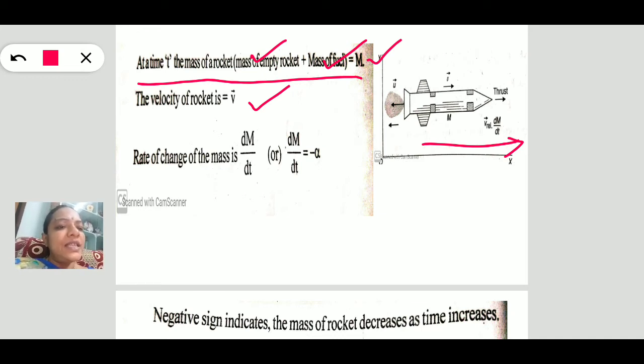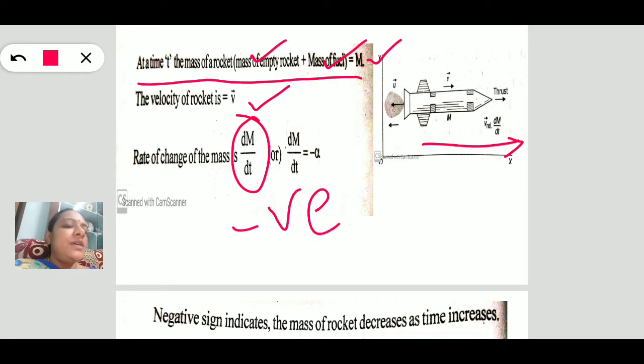So the rate of change of mass dm by dt is taken as a negative value, which we have already discussed. If the mass decreases, the rate of change of mass is taken as negative, and if the mass increases, dm by dt should be taken as positive. For this system, dm by dt is negative.